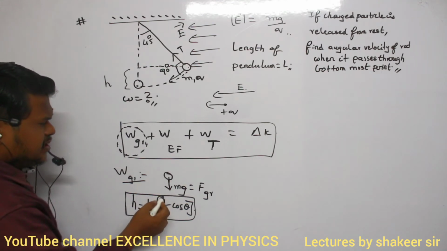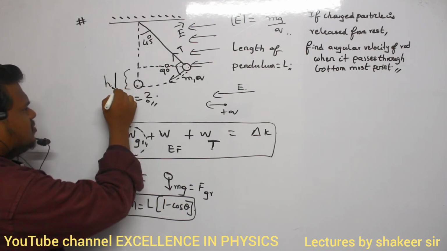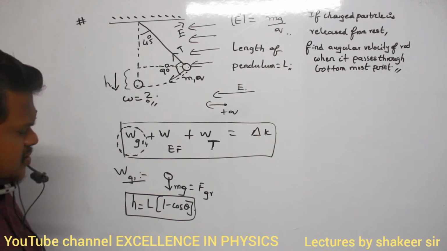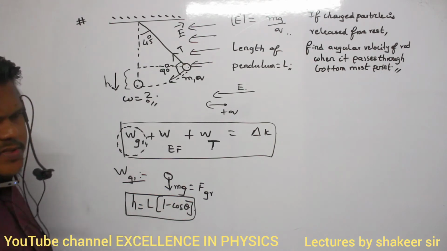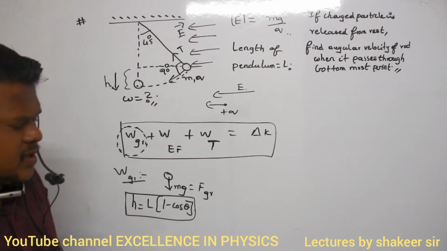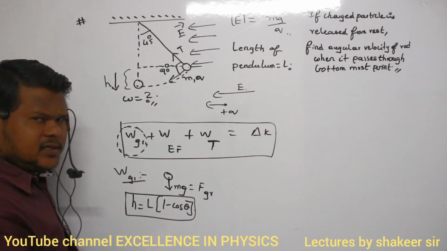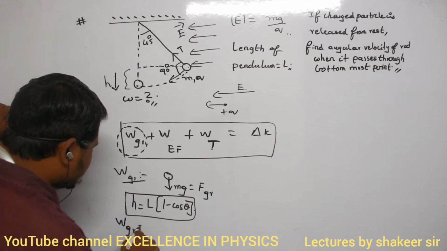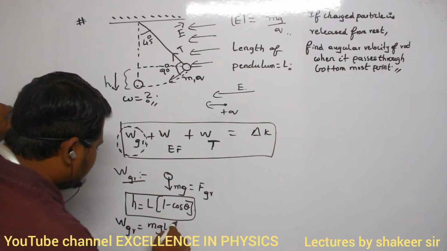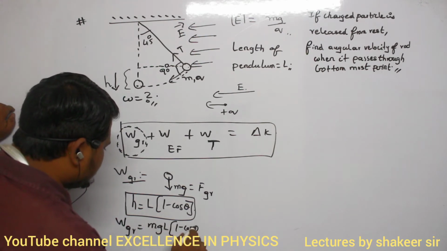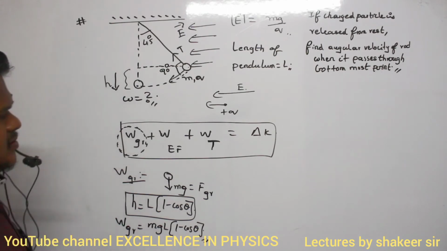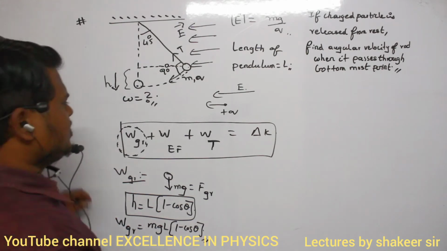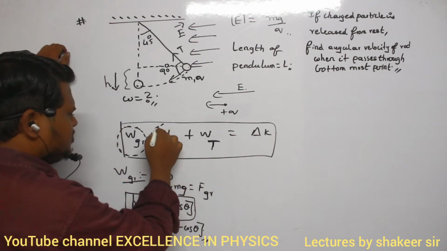So mg is acting in the downward direction, and h is also in the downward direction. Therefore, is the work done by gravitational force positive or negative? It is definitely positive. So what is the equation for work done due to gravitational force? It is mgL into 1 minus cos theta. This is the work done by gravitational force.